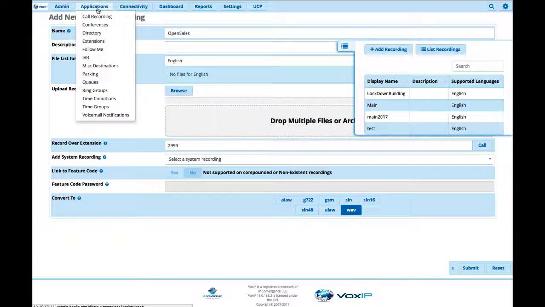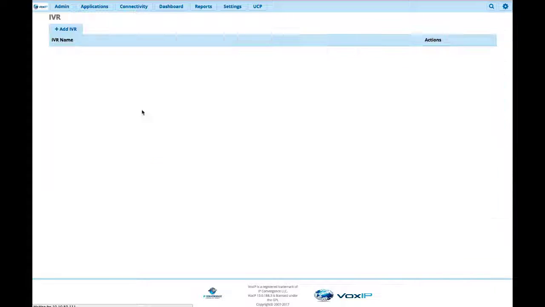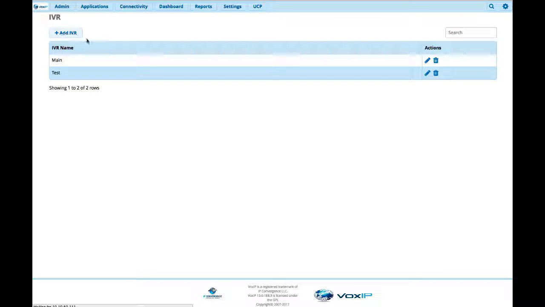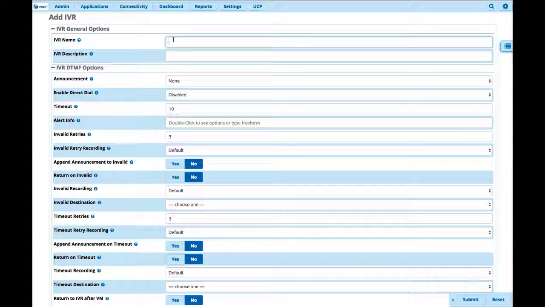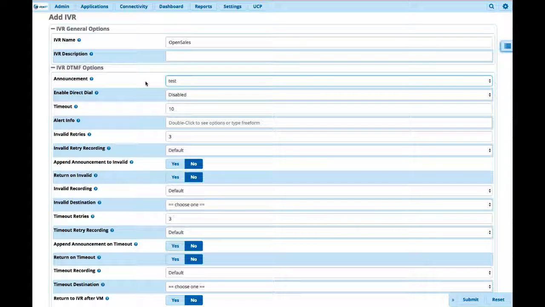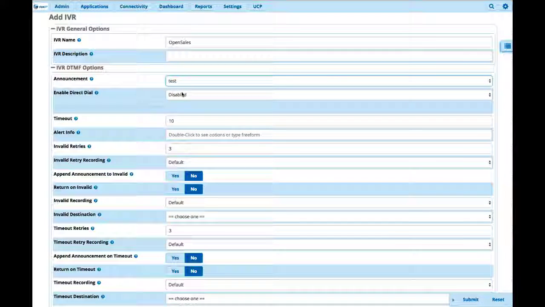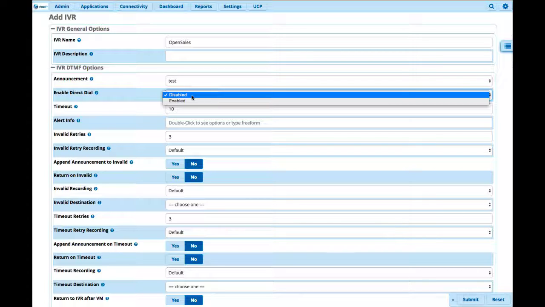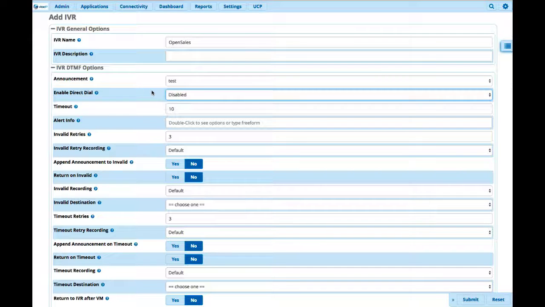So let's go back over to Applications, IVR. We'll add that IVR. We'll give it an IVR name, once again, Open Sales. I'm going to come over here to the announcement, and I'm just going to use test as the announcement. So once the call is answered, it'll immediately start playing that recording, and that's where you want to give them the options. You can also turn on direct dial, which means, thank you for calling IP Convergence. If you know your party's extension, please enter it at any time. If you enable that, they can dial someone's extension directly without having to go through the operator or choose a selection, if they know the destination extension.